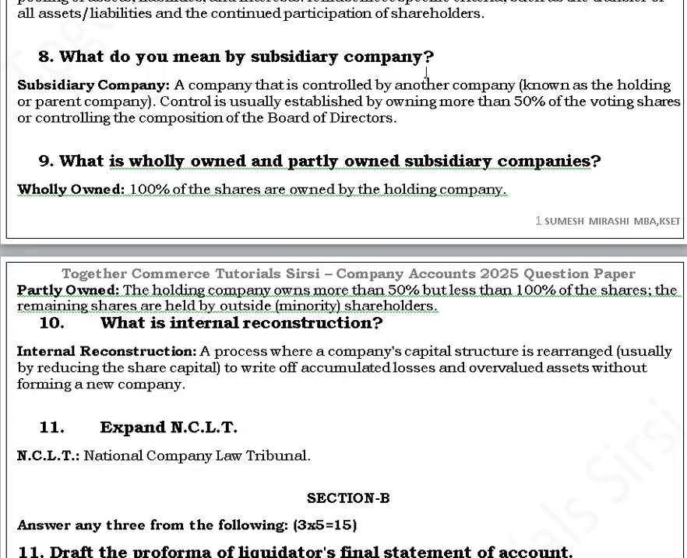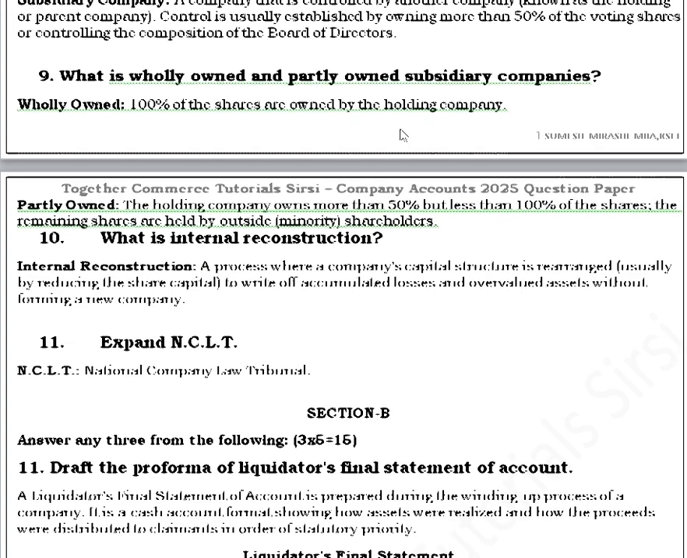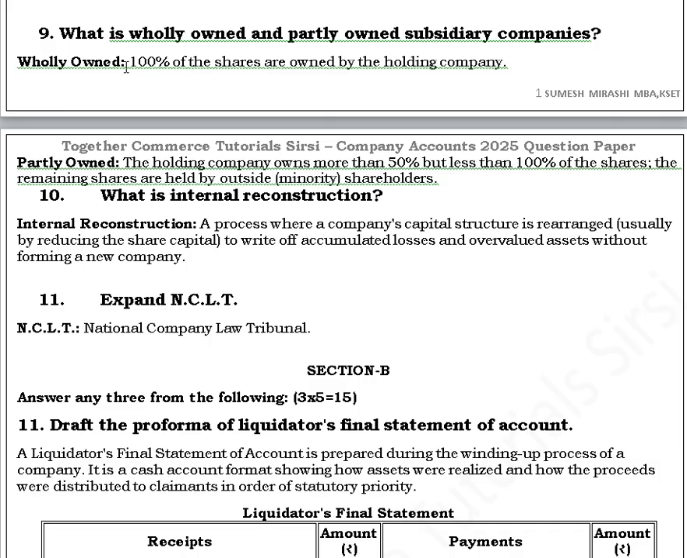Eighth question. What do you mean by subsidiary company? A subsidiary company is a company that is controlled by another company known as the holding or parent company. Control is usually established by owning more than 50% of the voting shares or controlling the composition of the board of directors. Ninth question. What is wholly owned and partly owned subsidiary companies? Wholly owned, 100% of the shares are owned by the holding company. Partly owned, the holding company owns more than 50% but less than 100% of the shares. The remaining shares are held by outsiders, that is the minority shareholders.